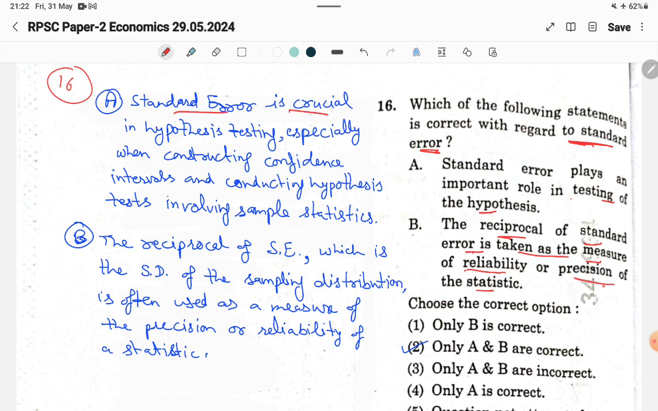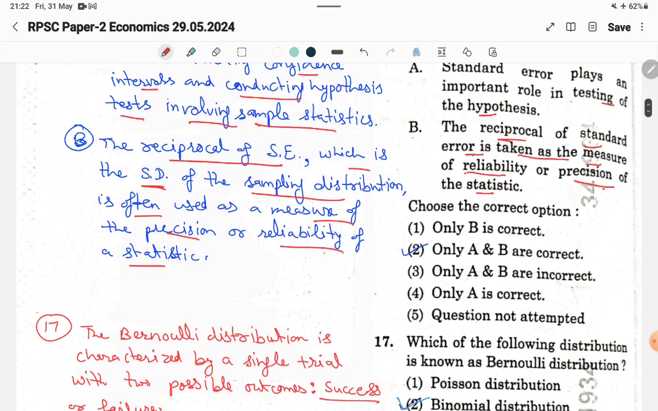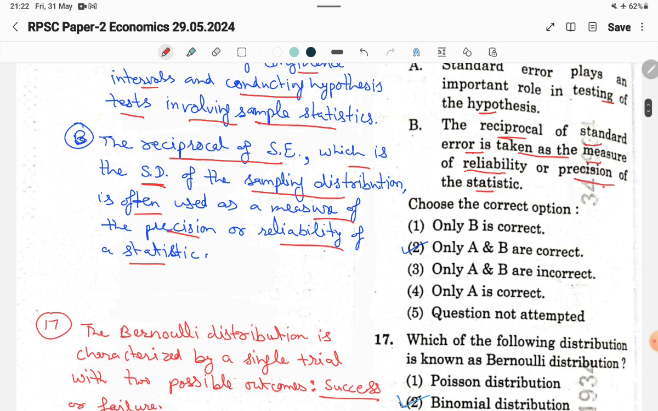The standard error is crucial in hypothesis testing, especially when constructing confidence intervals and conducting hypothesis tests involving sample statistics. And the second one is the reciprocal of standard error, which is the standard deviation of the sampling distribution, often used as a measure of the precision or the reliability of a statistic. So both the statements are correct, and option 2 will be the correct answer.